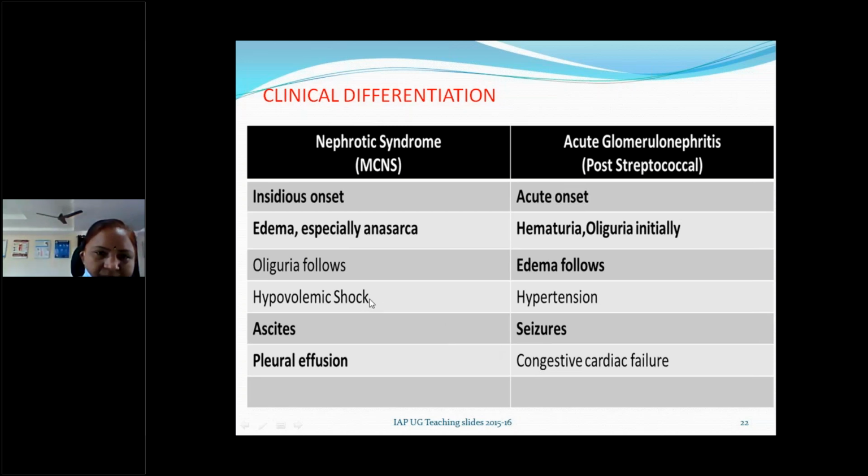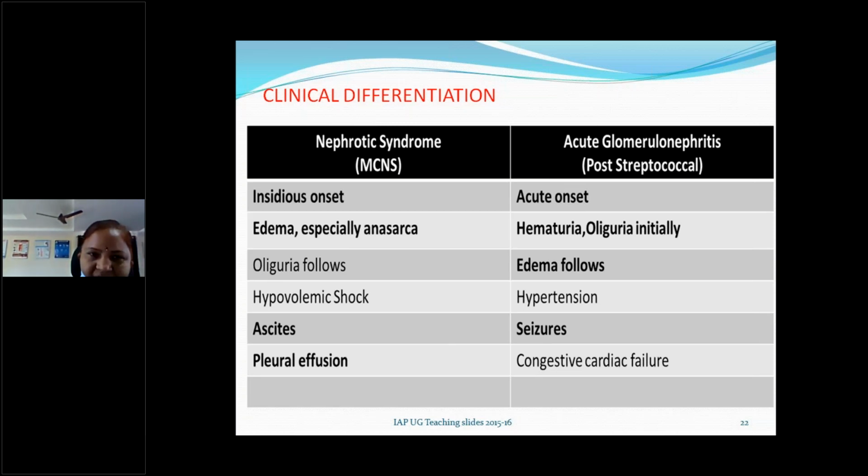In case of nephrotic syndrome, they will have ascites and pleural effusion. And not only this, if you take a proper history or examine carefully, you can get a history of pyoderma or skin infections in the past 1 or 2 weeks. Or on general examination there will be scars of healed pyoderma or healed scabies marks, because scabies secondarily infected with streptococci can lead to acute glomerulonephritis. That is a complication of scabies. In nephrotic syndrome, usually there won't be any skin lesions.